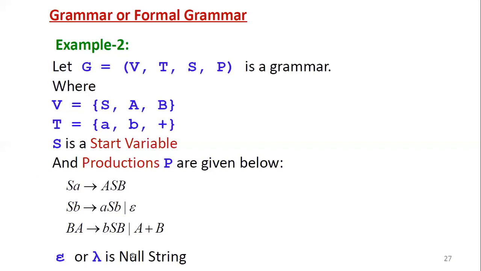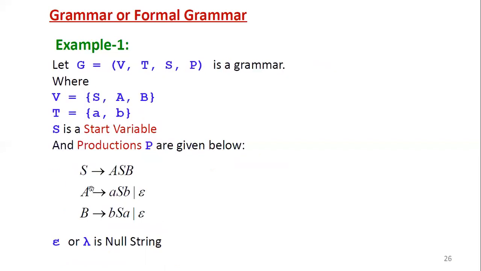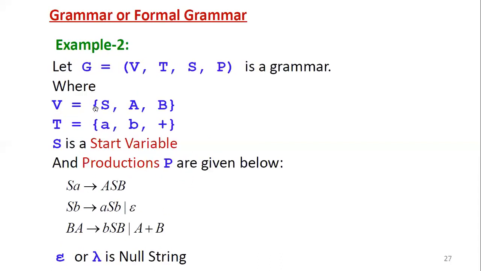Then this is another example. In this example, the left hand side has a combination of variables and terminals. In the previous example, you can see on the left hand side we have only a single variable, and terminals are not included. Based on these restrictions on the productions, we have different types of grammars. Those grammars we'll discuss throughout the course. In every unit, we will discuss one particular grammar, one particular language, then one particular acceptor, or recognizer, or abstract model.